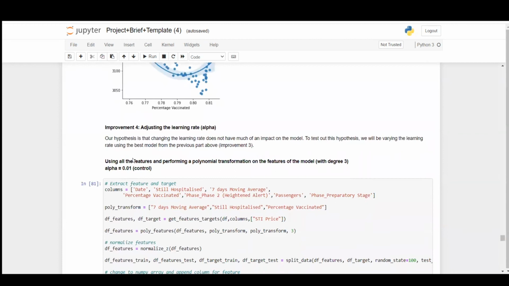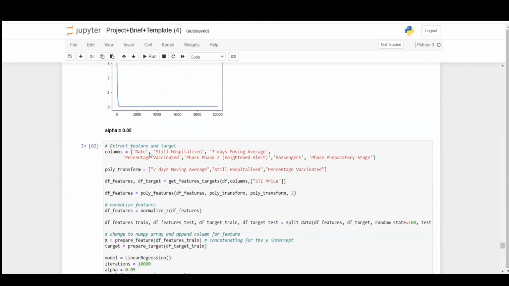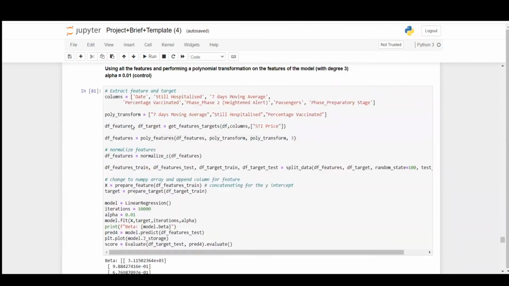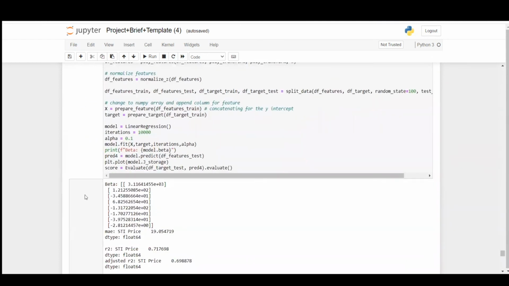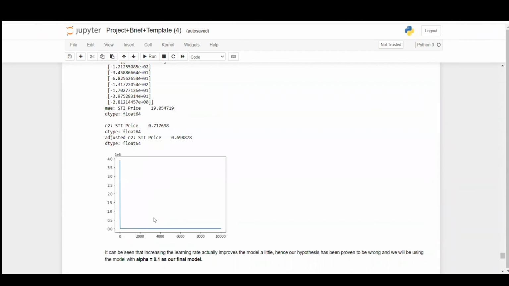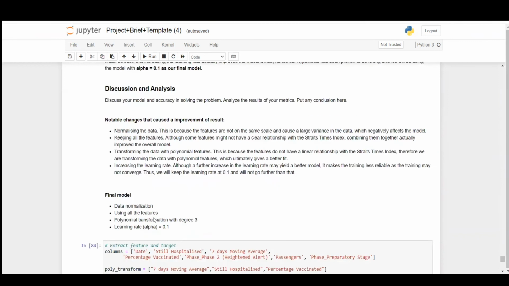Over here, our hypothesis is that changing the learning rate doesn't have much impact on the model because our learning rate is rather low already. So why not just increase the learning rate, to increase the level of randomization in the model? After increasing the learning rate by 5 times, from 0.01 as the control to 0.05, wow, our result actually improved. And increasing our learning rate to 0.1, our result improved even further. This is because it can be seen that randomization of the steps is actually important to improving our model. So right now, I'll analyze our results.